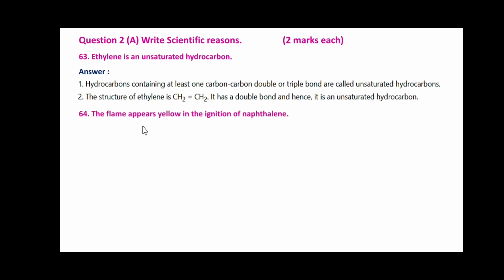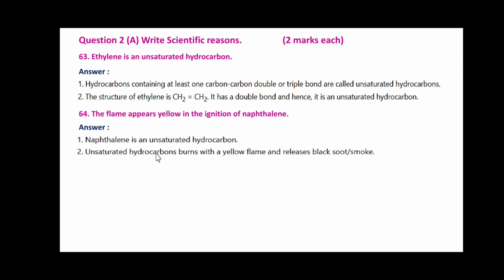The flame appears yellow in the ignition of naphthalene. Friends, naphthalene is an unsaturated hydrocarbon. Unsaturated hydrocarbon burns with a yellow flame and releases black soot or smoke. Hence, the flame appears yellow in the ignition of naphthalene.